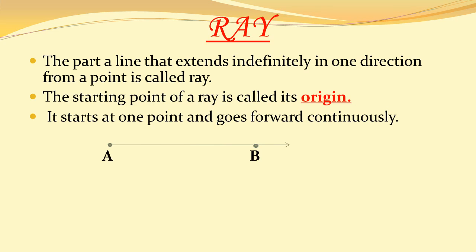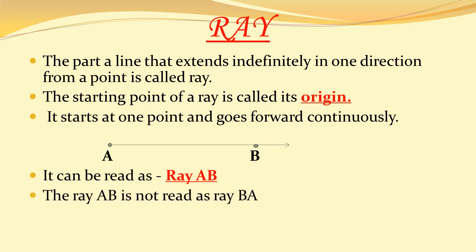You can see in the figure, point A is the starting point, therefore it is called its origin, and we can extend it from point B. So the arrowhead is marked there. It can be read or written as ray AB. We cannot read it as ray BA. It should always start from its origin.